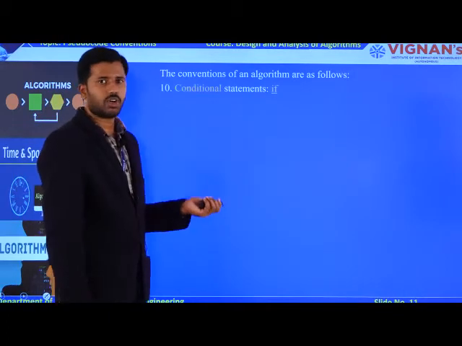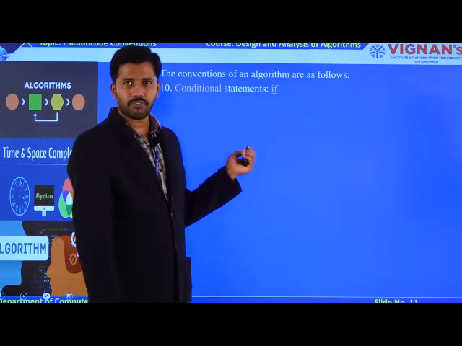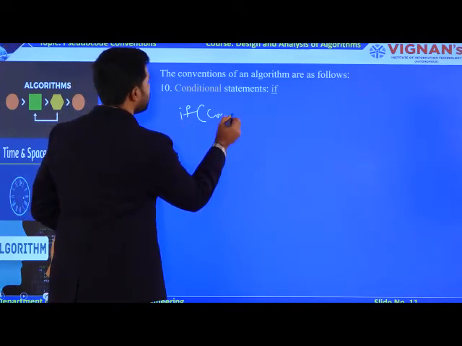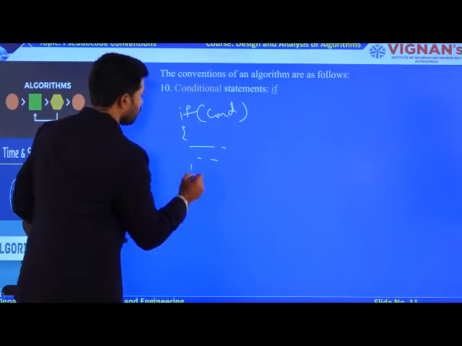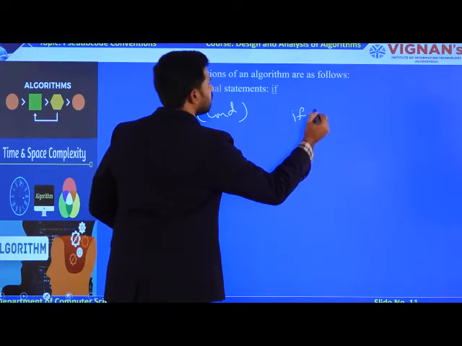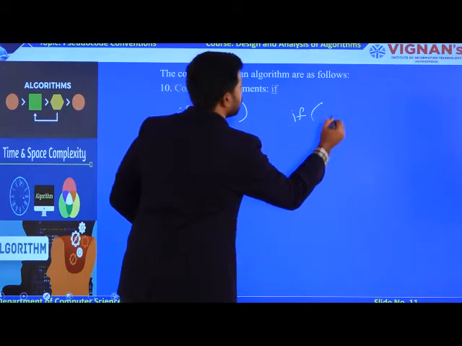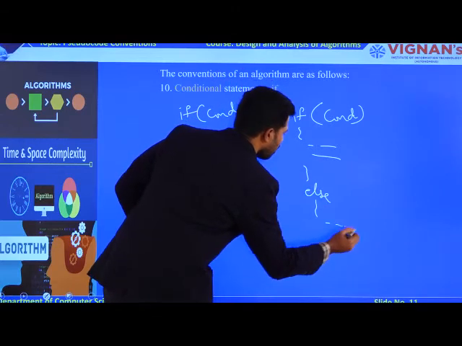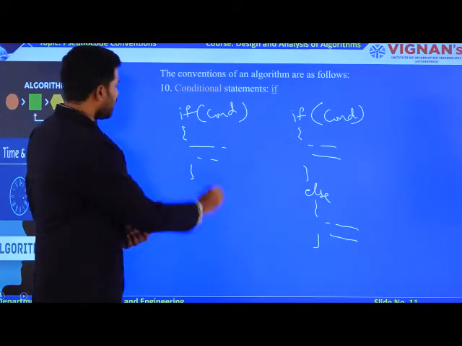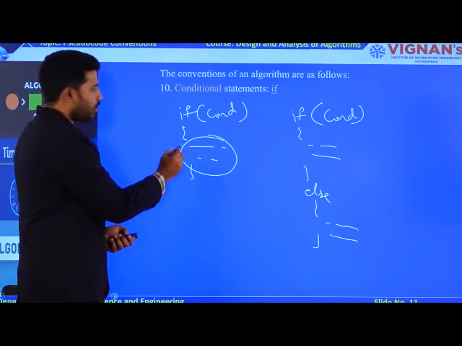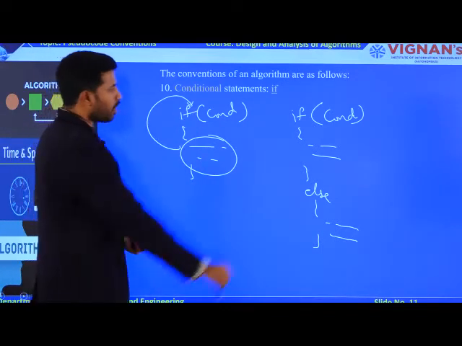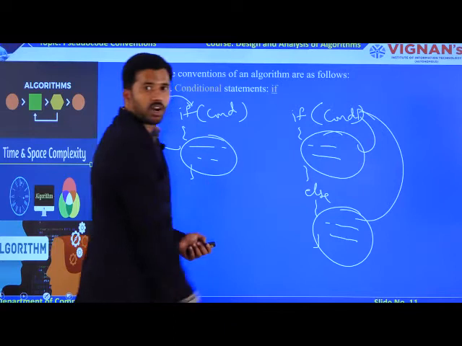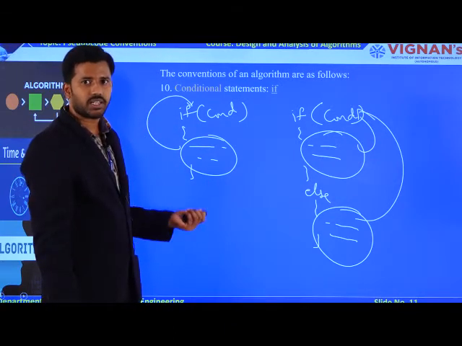Now, coming to the next one, which is going to be your conditions, the if condition. In how many ways can you write an if condition? The first way is if followed by a condition with logic. And the second way you can write an if condition is with an else block: if condition followed by logic, followed by a logic with an else block. Here one statement will be associated with one condition. But if you observe here, two statements are associated with the same common logic. That is the difference between the if condition and if else.